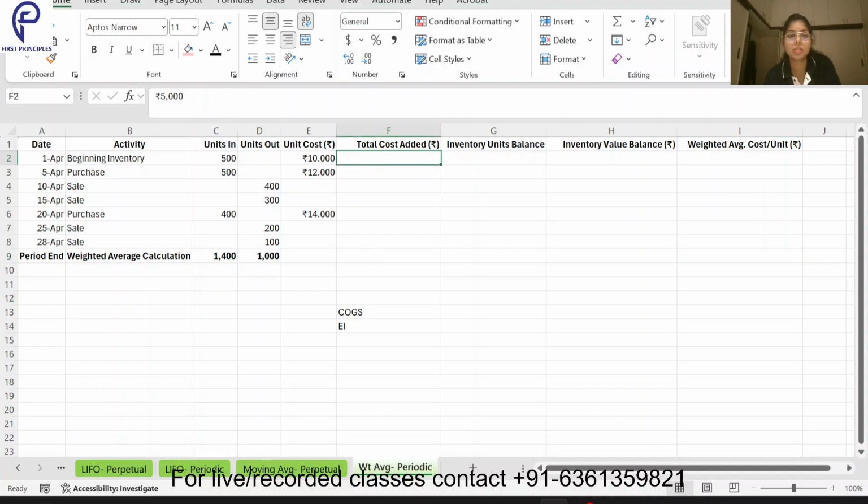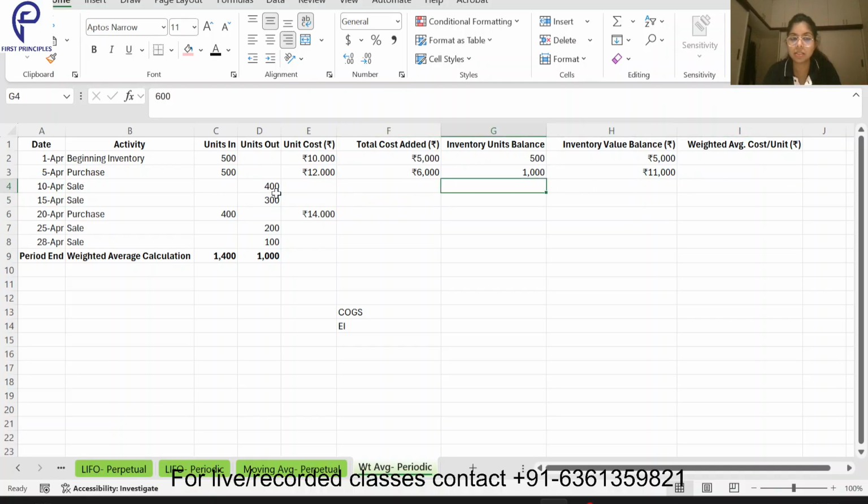Now, what is the total cost added? 5000. Inventory balance 500. Inventory value is again 5000 because nothing is added. Weighted average we are not calculating here, because it will be calculated at the end. Now first I'll see how much I bought: 500 into 12, 6,000. Balance 1,000. Inventory value is 11,000, 6,000 plus 5,000.